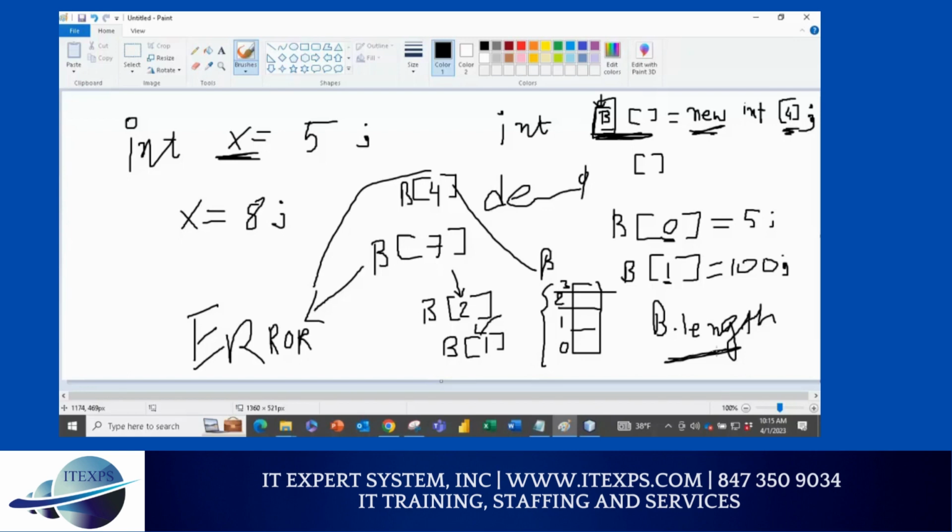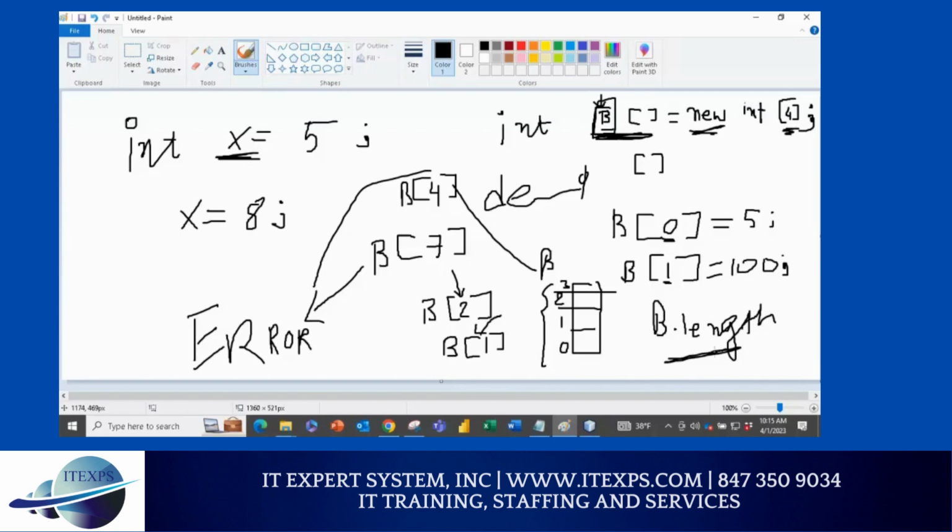Is there a function to find out how much you have stored, except using a loop? No, there is no direct one. You have to use a loop. There is no other way you can find out, because either you have it or you don't have it. That's pretty much it. So you have to go through the loop. Array always goes with the loop.